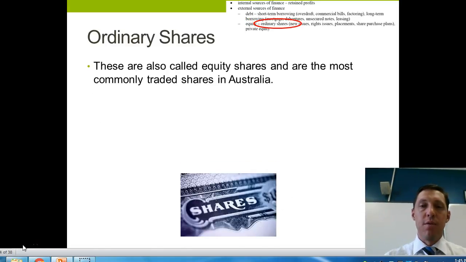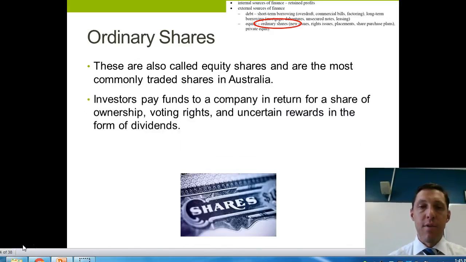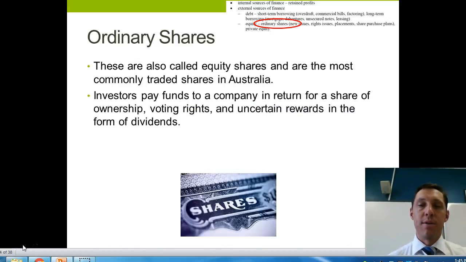Okay, so we'll start off with ordinary shares. So what are ordinary shares? Well, they are just when shares are sold in a company that give those shareholders a small percentage of that company. It gives them voting rights. It gives them the opportunity to hopefully receive dividends. And at the annual general meeting that a company must hold by law every year, it gives them the right to vote in proportion to the number of shares that they hold.